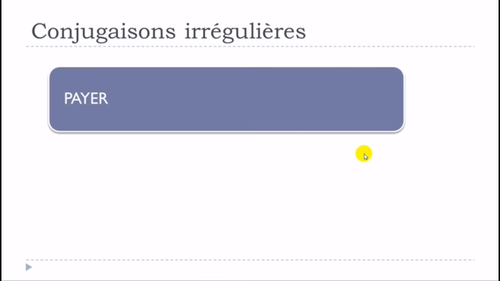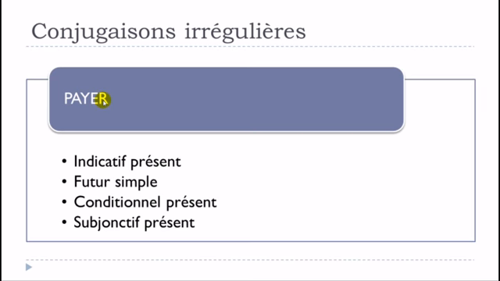Okay, so I wanted to take a classic verb that we tend to use quite often, and it's payer, to pay. Payer, okay, so A, Y, E, R here, and we'll see that even if it belongs to the first group, ending with E, R, so the regular group, this verb will be slightly modified, and it will concern the following tenses: indicatif présent, futur simple, conditionnel présent, and then subjonctif présent.